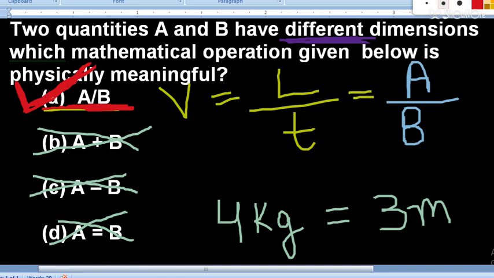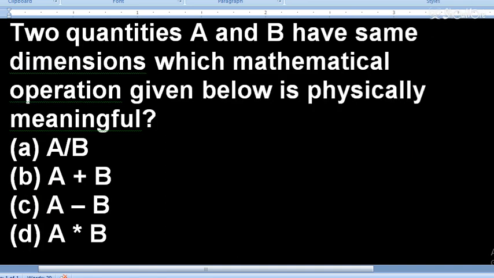Now we are moving to the next question. So now we are moving to the third question. You can see, and you can pause this video and try this question. Now I am going to start. You can pause this video and try for the answer.